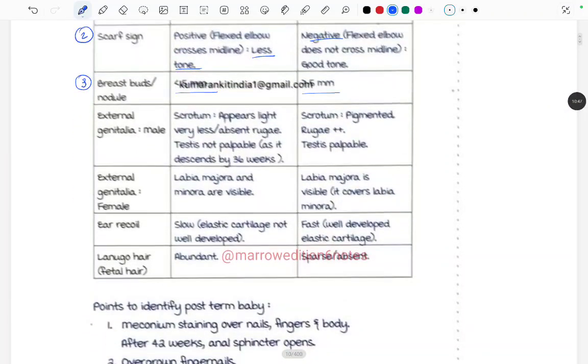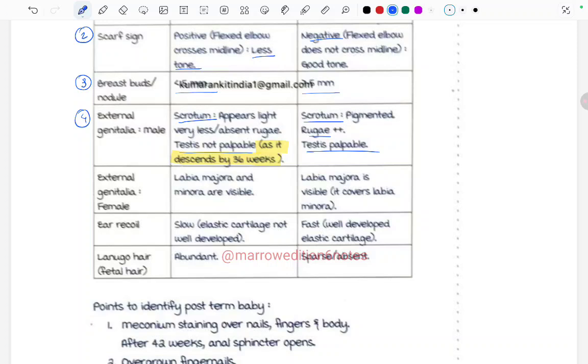Now the other ones, external genitalia in male: scrotum, if it appears light, very less, with absent rugae, and testis is not palpable, as it descends by 36 weeks. So testis usually descends by, we have to remember this, 36 weeks. If the testis is not palpable, then the baby is preterm. And if the scrotum is pigmented, rugae are present and testis is palpable, that means the baby is more than 36 weeks.